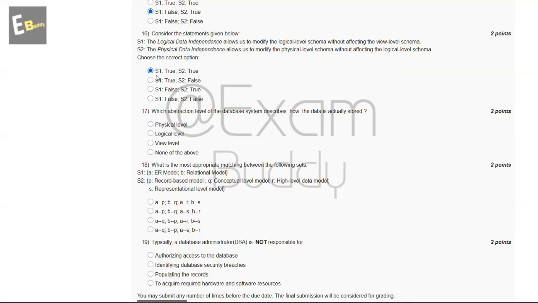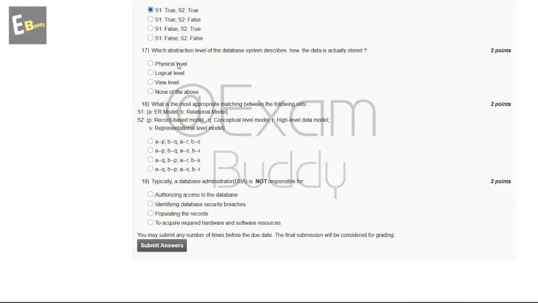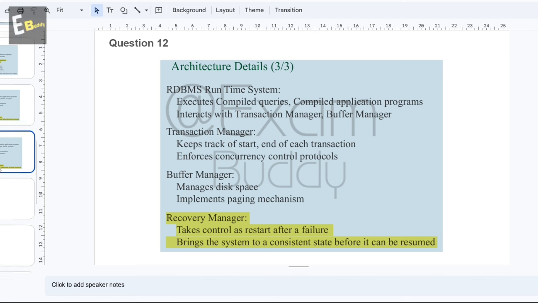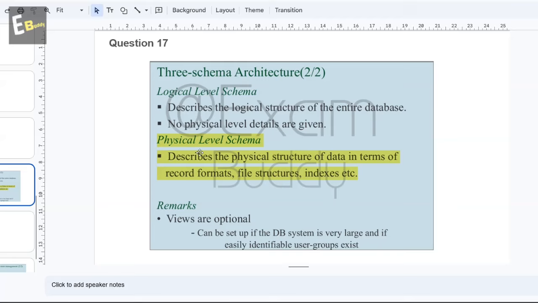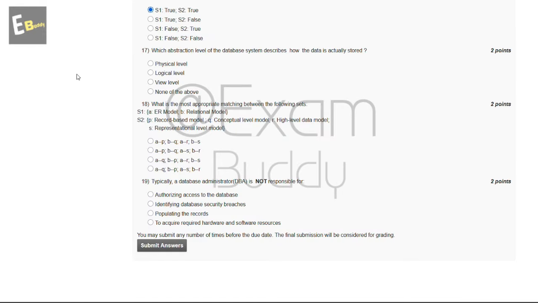And now let's go to our question number 17. Which abstraction level of the database system describes how the data is actually stored? These are the options. And now let's check the explanation. The explanation says physical level schema describes the physical structure of data in terms of record formats, file structures, indexes, etc. So the answer of our 17th question is A, physical level.